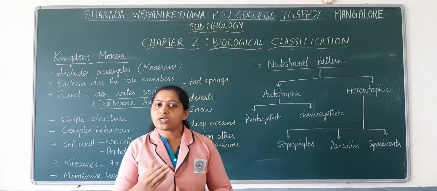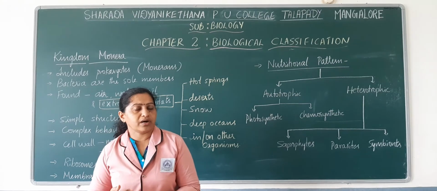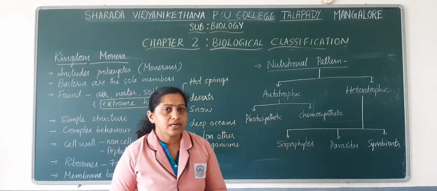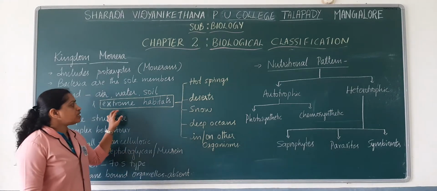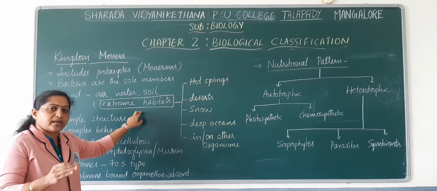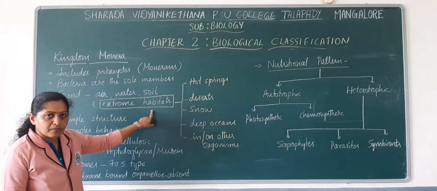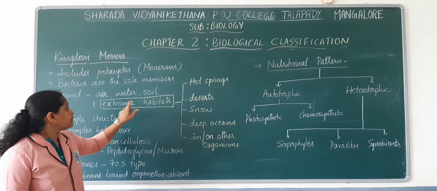Now we will see what are those extreme habitats where Monerans can survive. Habitat means the dwelling place where the organisms live. Remember these terminologies.